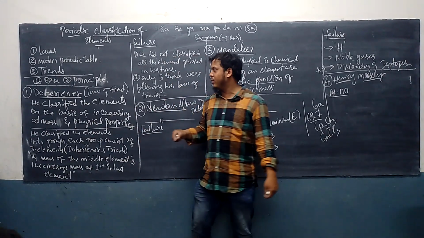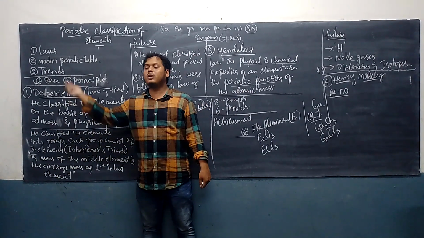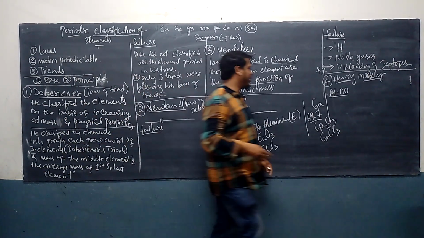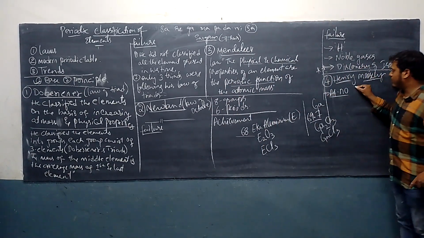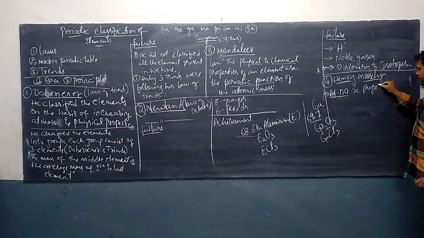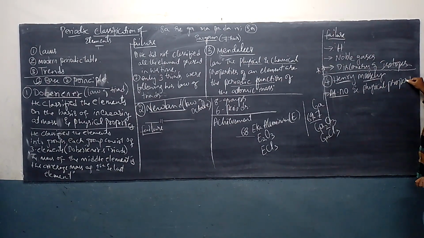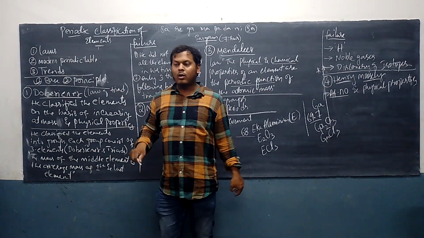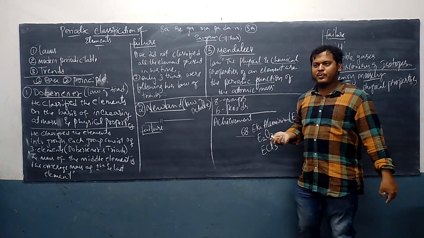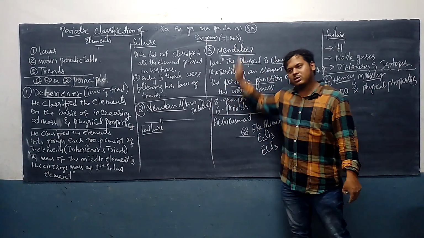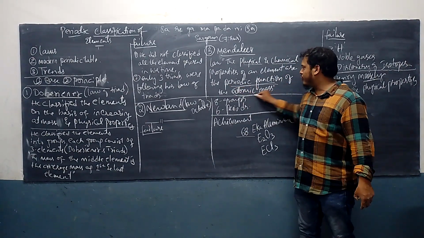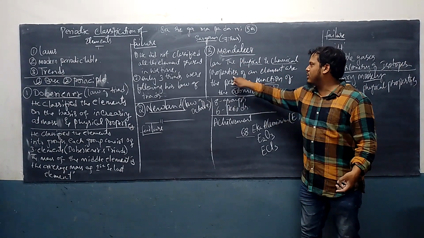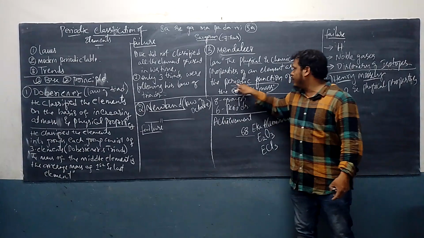So he classified the elements on the basis of atomic number and physical properties. Okay, so a little bit of change he did. Physical properties. So the base is finished. Now we have to give one principle. Now the principle, see, he copied Mendeleev's principle. He said that Mendeleev was correct, but instead of mass, he had to use atomic number.